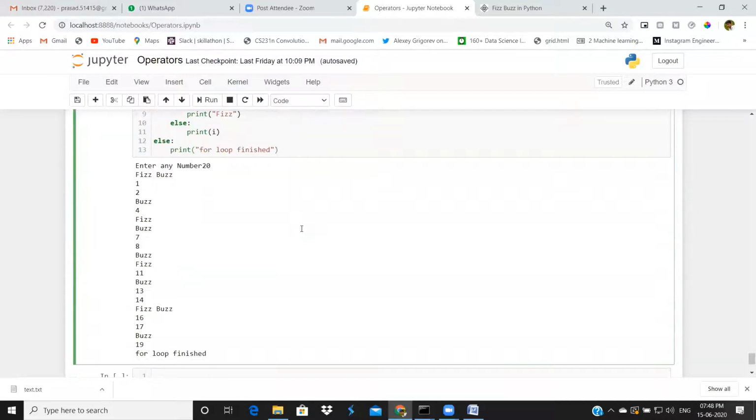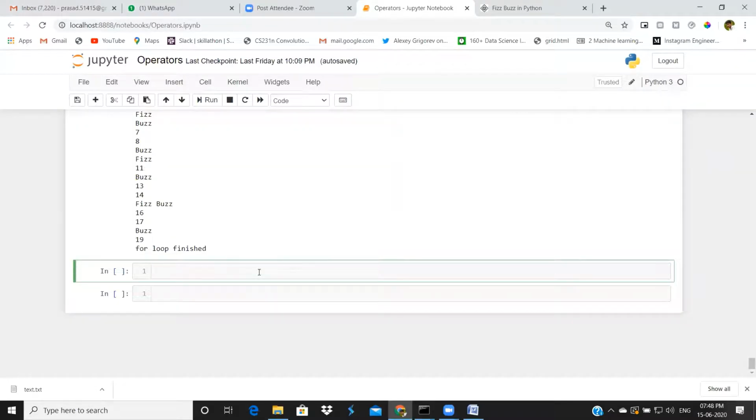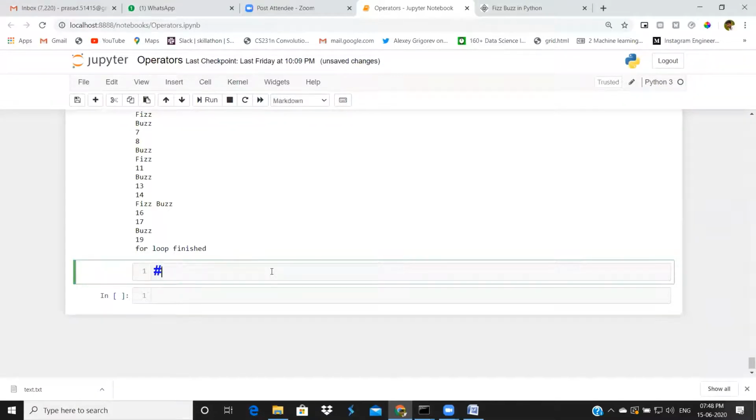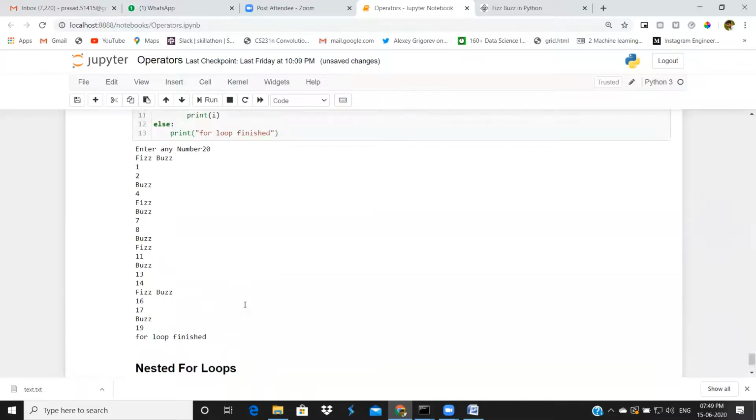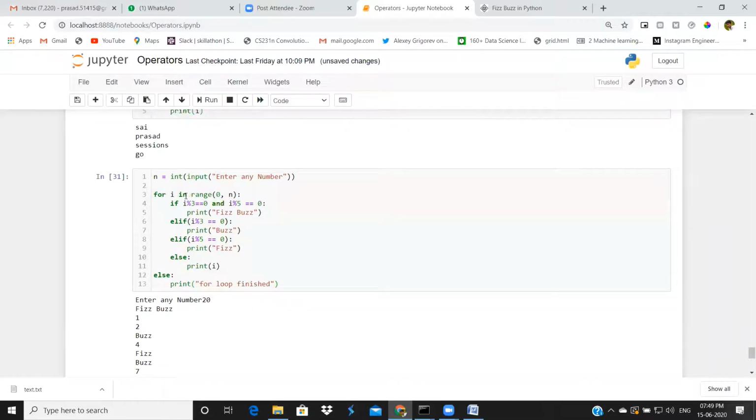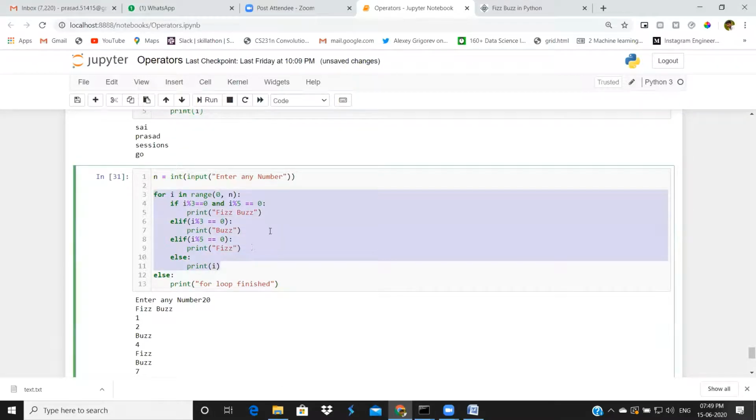Now that for loops are covered, we have nested for loops. A for loop inside a for loop. Let me explain that. Actually, why do we need nested for loops? Already, for a task or repetition purpose, we are using one for loop. But in some situations, we want to use a for loop inside a for loop.